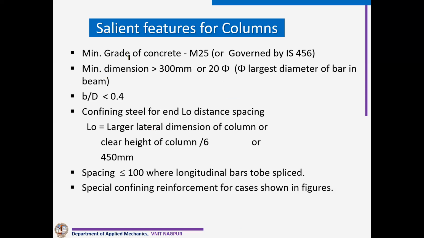Whenever there are columns, we have to make sure that our dimension is more than 300 mm or 20 times the diameter of the largest bar in the beam. The B by D ratio is restricted to 0.4. The confining steel L0 distance is given here. It is the larger lateral dimension of the column, or clear height by 6, or 450 mm minimum. Spacing should be 100 mm where we are splicing the reinforcement.